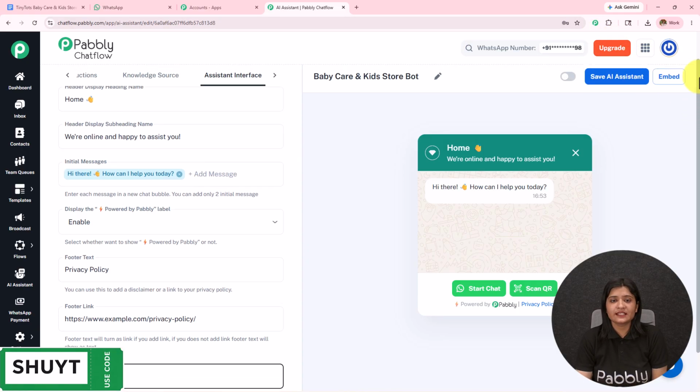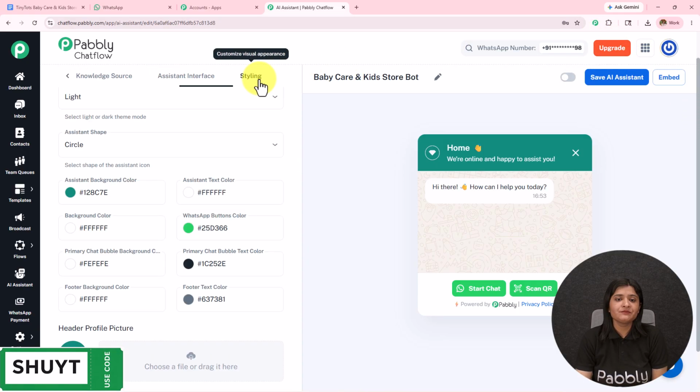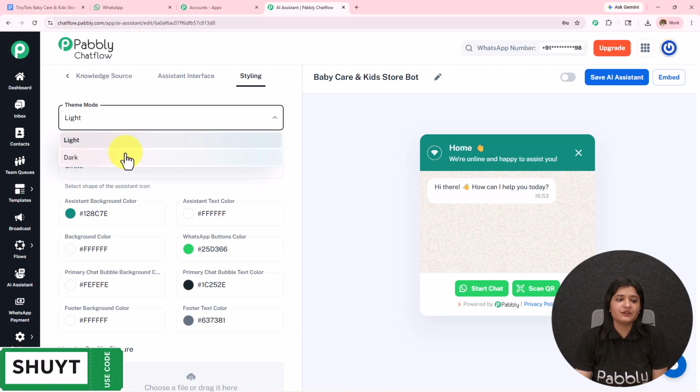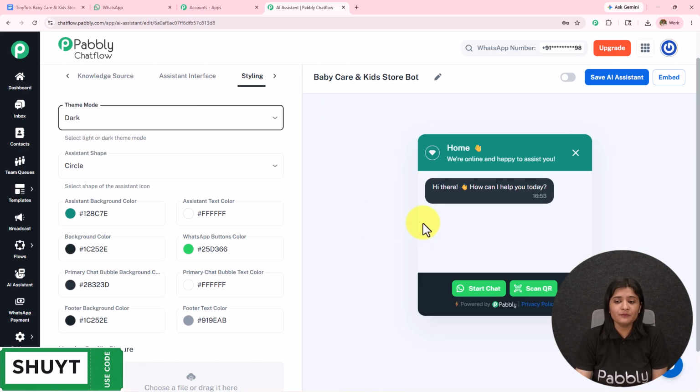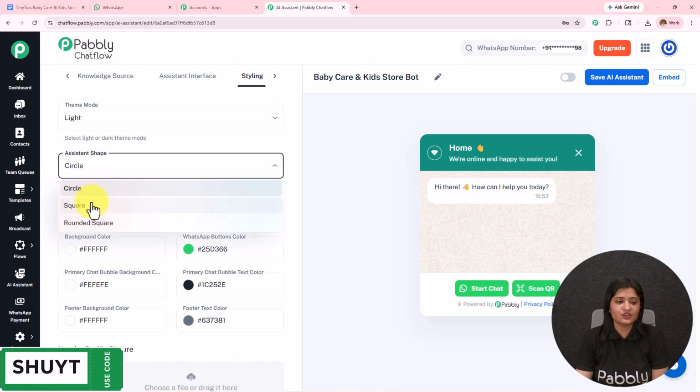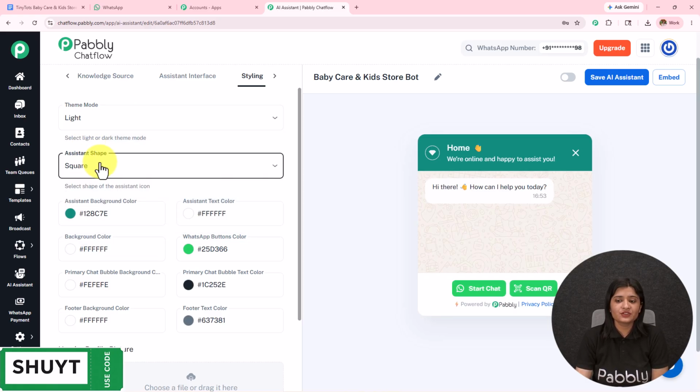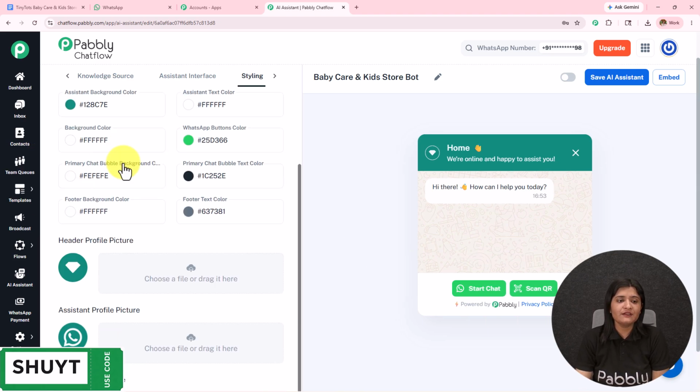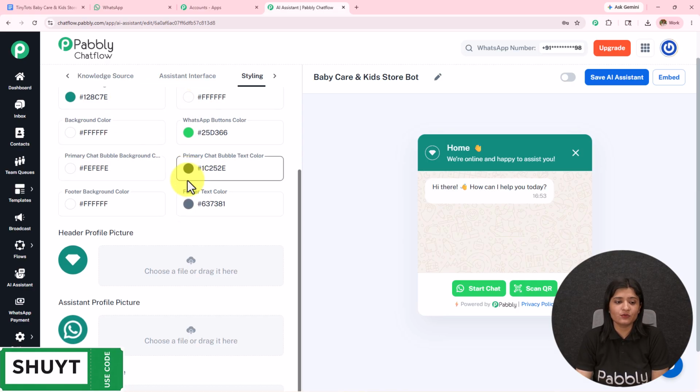Moving on towards the next part, here we have the styling. I have selected the theme mode as light. You can select it as dark also, and you see it has changed over here. Then we have this assistant shape: circle, square, rounded square. Set this according to the requirement. Then we have the background color, text color, button color, chat bubble color, and text color. You can set these according to the requirement. I have set them as default only.